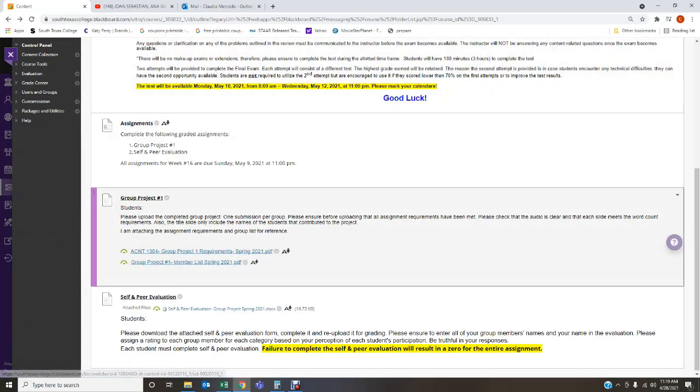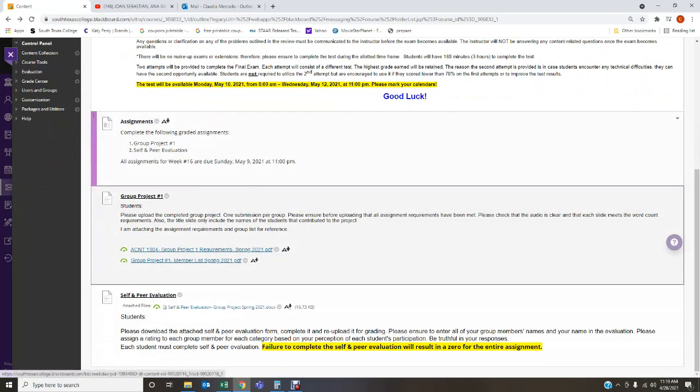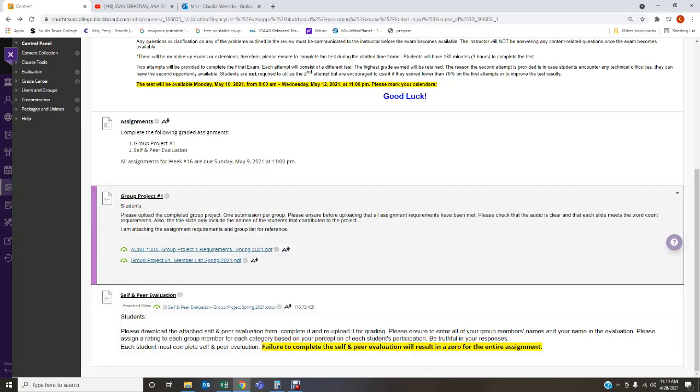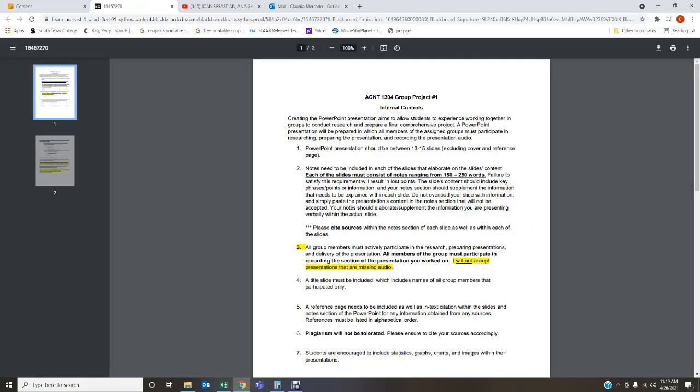Then we also have, where was I? Okay. So you're gonna go ahead and you're gonna have your group project, and then below that you have your Self-Peer Evaluation, and we'll go through that in a bit. Okay. The group project. I've included the requirements, and I went over these requirements briefly with you last week. Everything is here of what you need to do.